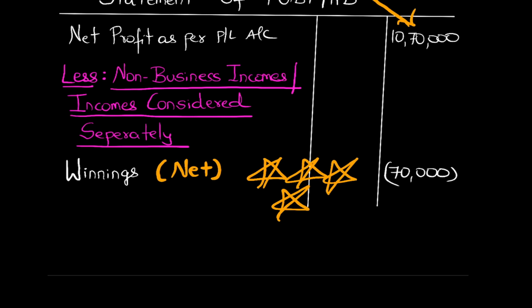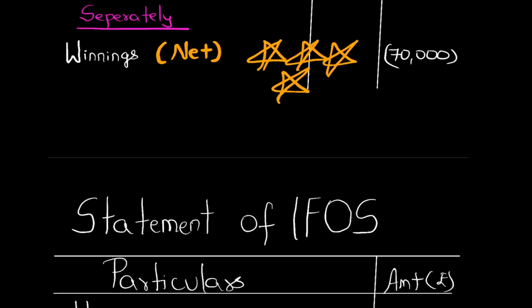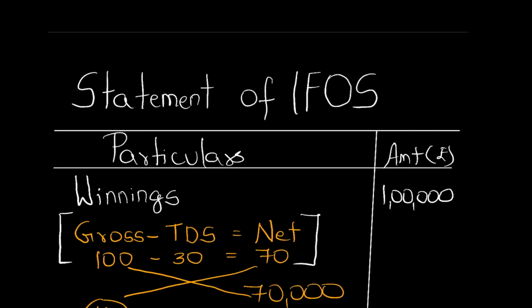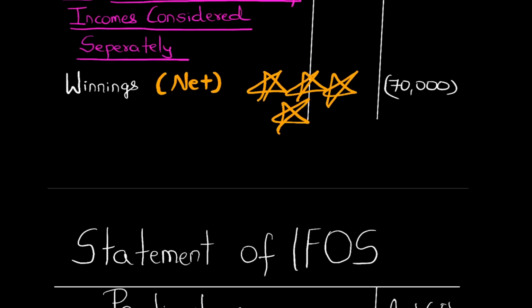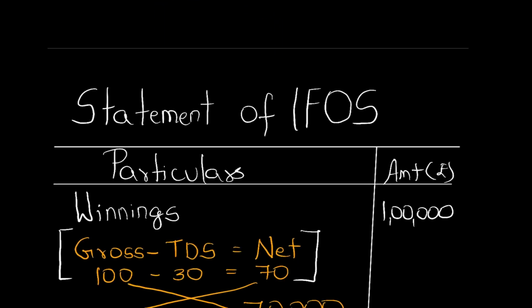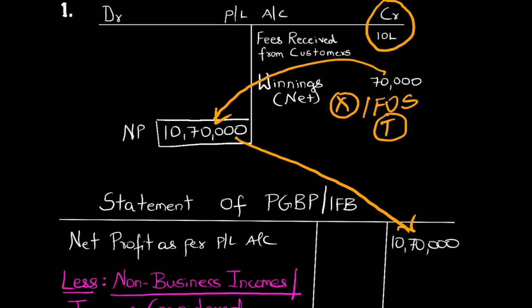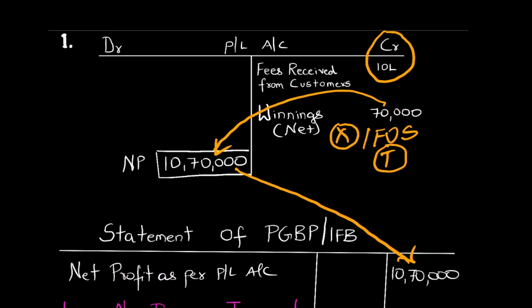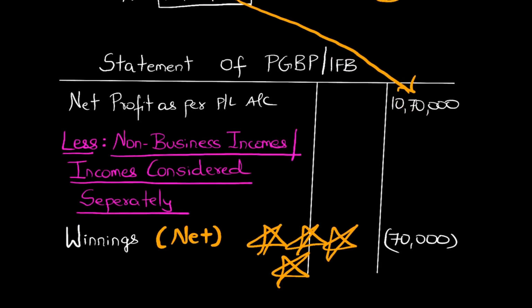So yes, net has to be converted to gross, but in the respective statement to which it belongs. Winnings belong to income from other sources. Say, for example, total income is asked in the examination. Then yes, you will convert the winnings into gross, but not while solving your PGBP statement or excluding the income from it, but while calculating your income from other sources. I will conclude by saying that if the net amount is given on the P&L side, then in the PGBP statement also, while excluding, you will take the net amount. And if the gross winnings were given on the P&L credit side, then while excluding from the PGBP statement you will also consider the gross amount.